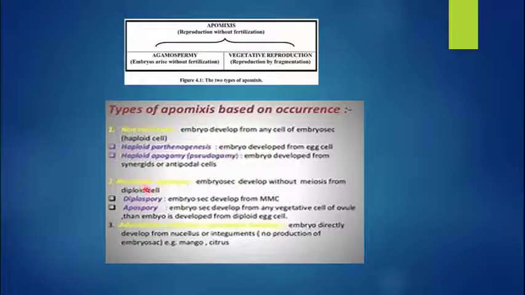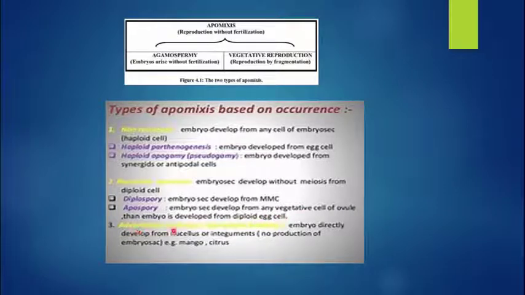Then recurrent apomixis, embryo sac develops without meiosis from the diploid cell. So there is no process of meiosis or reduction division. So megaspore mother cell directly gives rise to the diploid cell. So they are of two types, diplospory and apospory. In diplospory, embryo sac develops from MMC, megaspore mother cell directly. In apospory, what happened? Embryo sac develops from any vegetative cell of the ovule. Then the embryo is developed from the diploid egg cell.